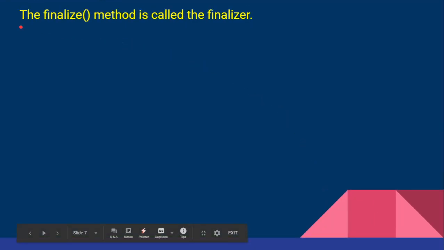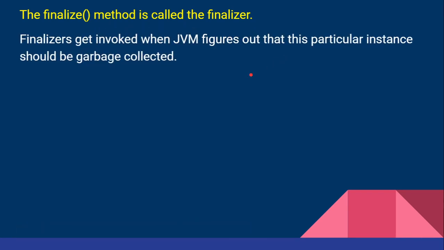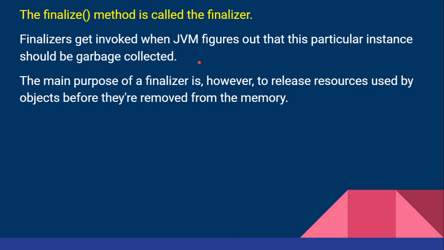Now let us see what is finalizer. Finalize method is called the finalizer. So where can we use the finalizer? Finalizer gets invoked when JVM figures out that this particular instance should be garbage collected. That means JVM is Java Virtual Machine. Now when we are using this finalize keyword in this method, it will indicate to the compiler that it has to collect the garbage. That means the unwanted memory variables should be collected as garbage. So that is the meaning of this finalizer.